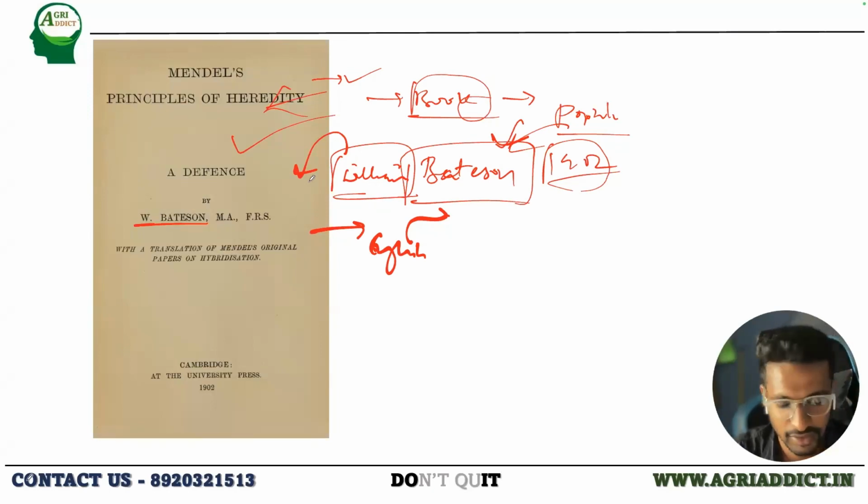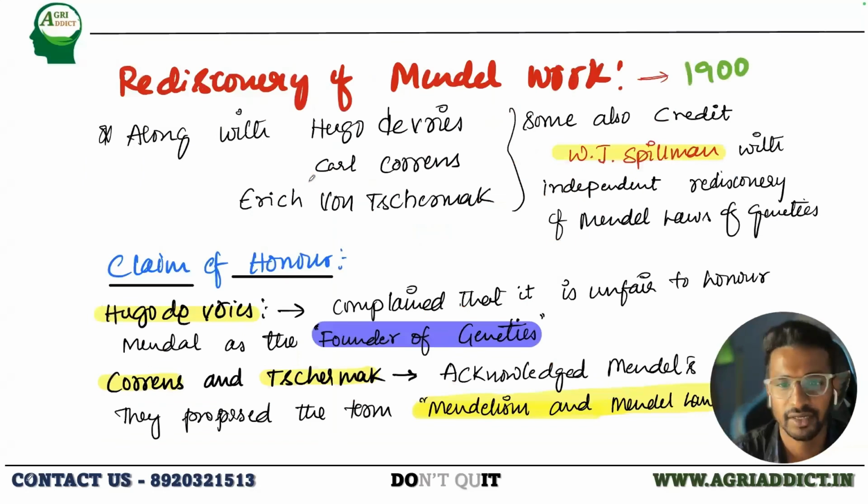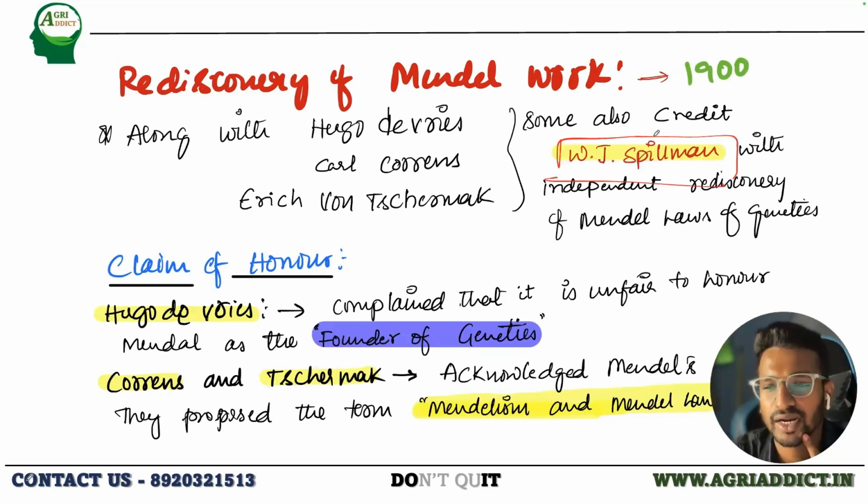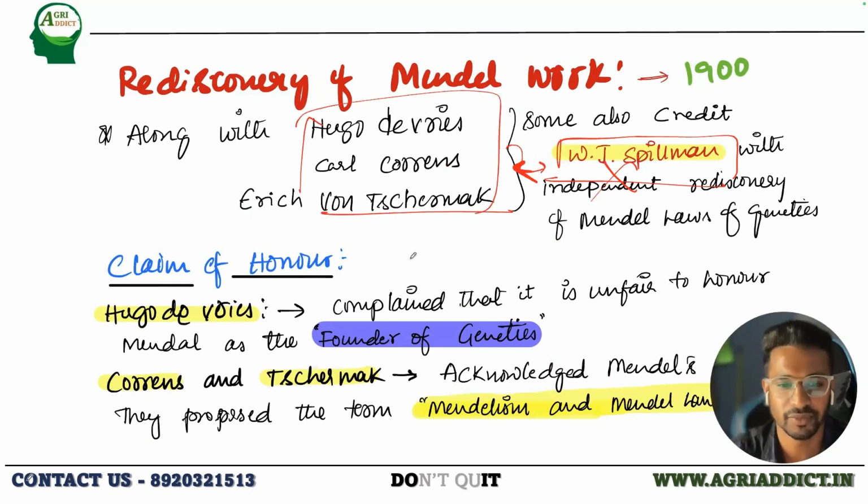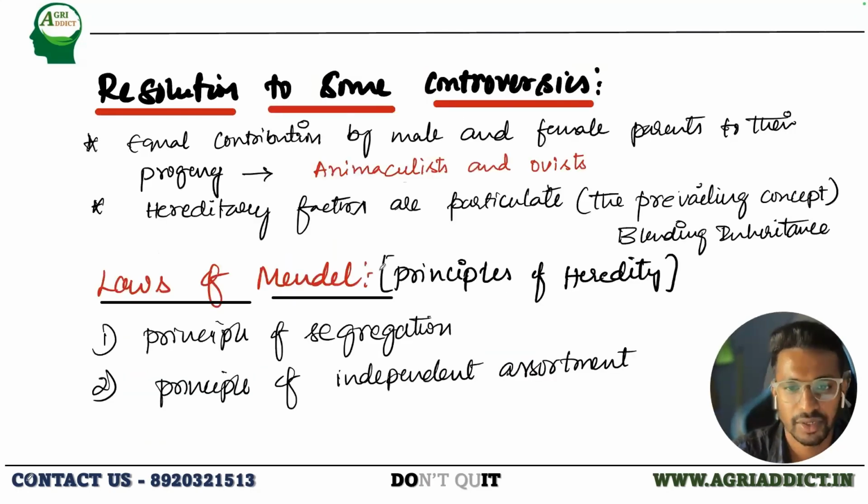So a lot of things we have discussed, rediscovery. While we talk about the rediscovery of Mendel's work, there is also one more scientist, W.J. Spillman. Some also credit Spillman for the independent discovery, but this is not mentioned as per the records, as they mention these 3 different scientists. But some even credit him for the same thing. Claim of honor, I already talked about it.